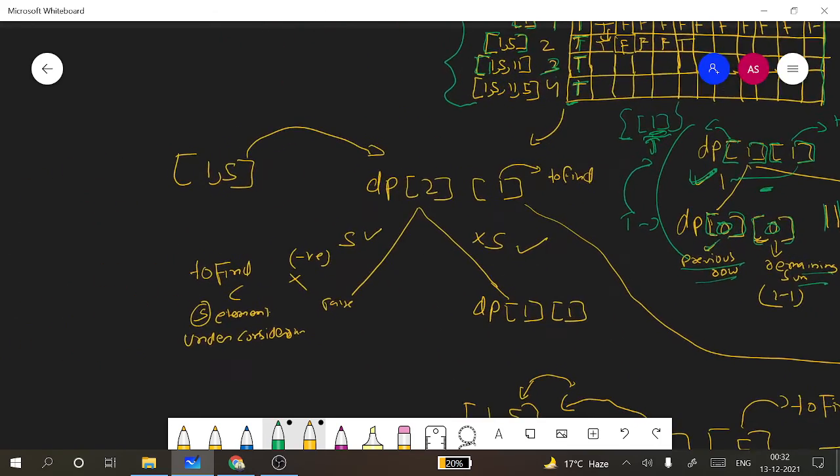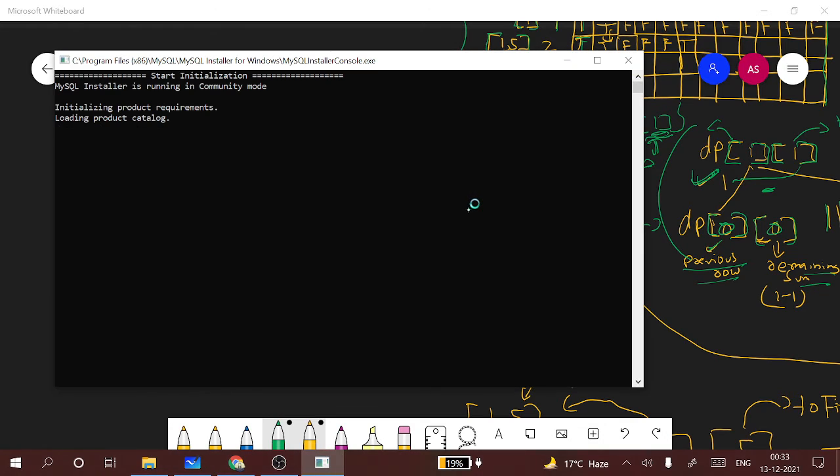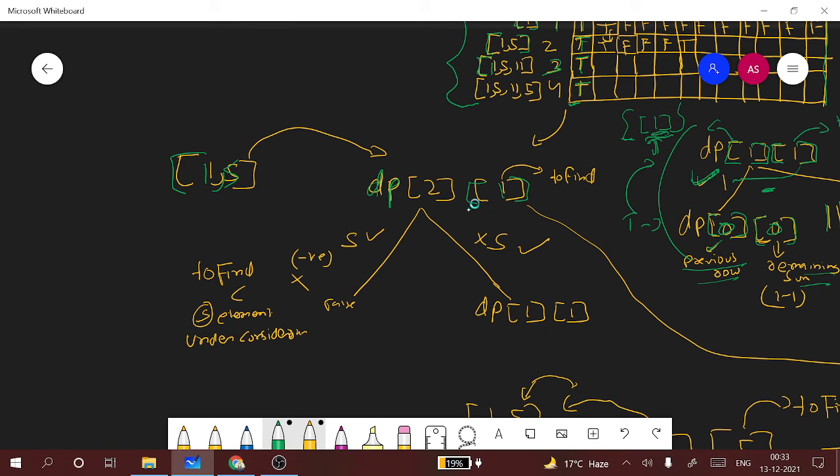Similarly for other cases, we need to find out dp of 2, 1, where the array has 2 elements present, which are 1 and 5.